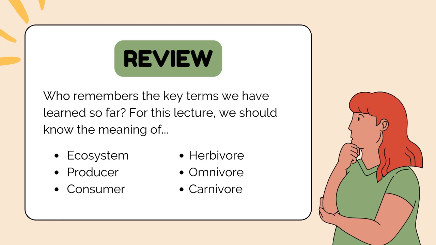Review. Who remembers the key terms we have learned so far? For this lecture, we should know the meaning of ecosystem, producer, consumer, herbivore, omnivore, carnivore.